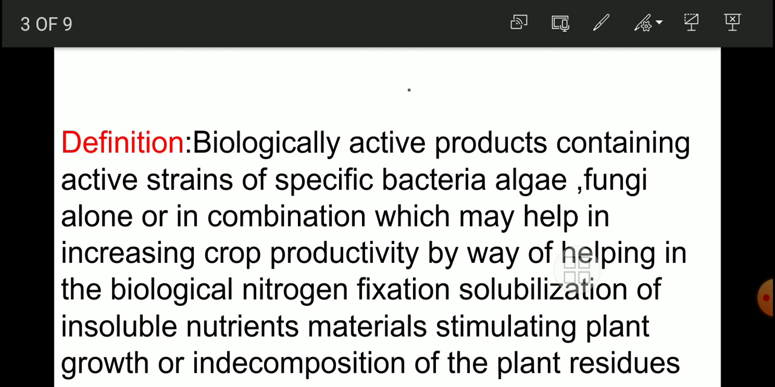Suppose we have taken the biologically active products; what things are present in those products? They contain active strains of a specific bacteria, algae, which help to increase the fertility of the soil by increasing crop productivity, through increasing nitrogen fixation and solubilization of insoluble nutrients present in the soil, which are made easily available for increasing fertility. So you have to keep in mind, this is the definition. You have to remember it, and write it again and again.